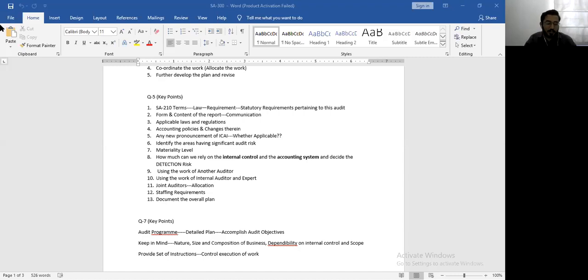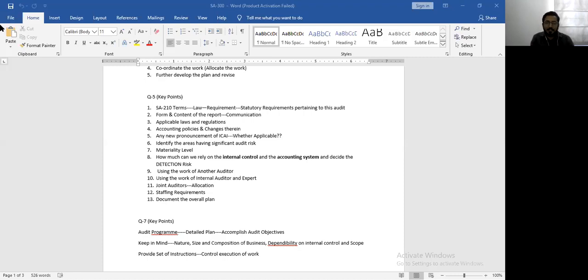Then using the work of an expert means so many times a chartered accountant will not be well versed with a lot of technical topics pertaining to information technology, pertaining to science background. So as I discussed with you, suppose if we have to go and conduct the audit of a steel industry. Now there are so many types of steel, including 2 or 3 types of stainless steel. Now the grade of steel will decide upon the value of the steel. Now, if you do not know how to identify a pure stainless steel and a regular stainless steel, then you will have to blindly rely on what the management tells you. And that is the place where management can manipulate.